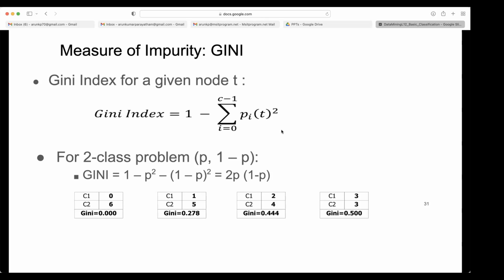So you don't need to compute this summation each time. If you know the probability of one class in a binary class, then your Gini is nothing but 2P into 1 minus P. So here it is computed.